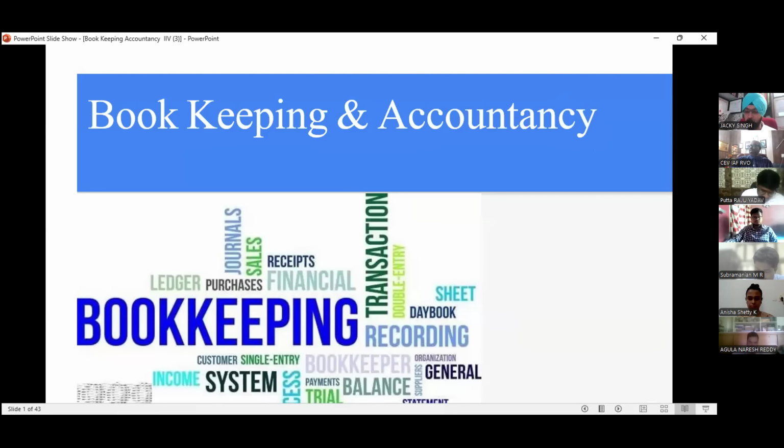This is a very small topic and a very easy topic. You will feel very comfortable after understanding this topic. You people are from an engineering background, and you have to focus on some technical words for understanding this topic. First, we have bookkeeping and accountancy. So what is bookkeeping and what is accountancy? There are two words, bookkeeping and accountancy.